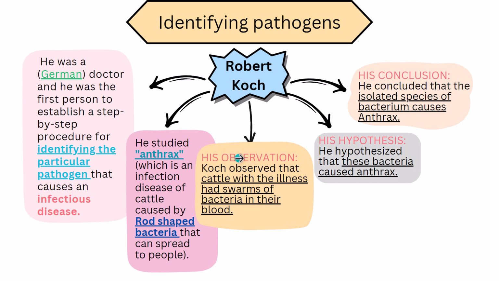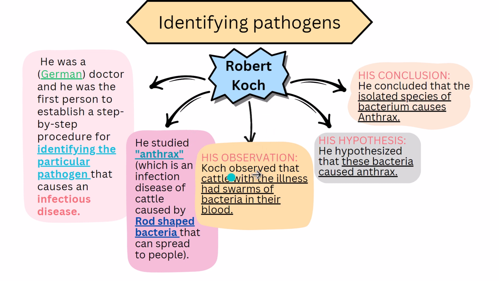After the observation, the scientist should put a hypothesis for his experiment. What we mean by the hypothesis is a guess for the results that he expects from his experiment. After the hypothesis, the scientist should do an experiment to test his hypothesis. Then after the experiment, the scientist should put the results and the conclusion for his experiment, and finally put a rule or theory. What Robert Koch did, he first observed.